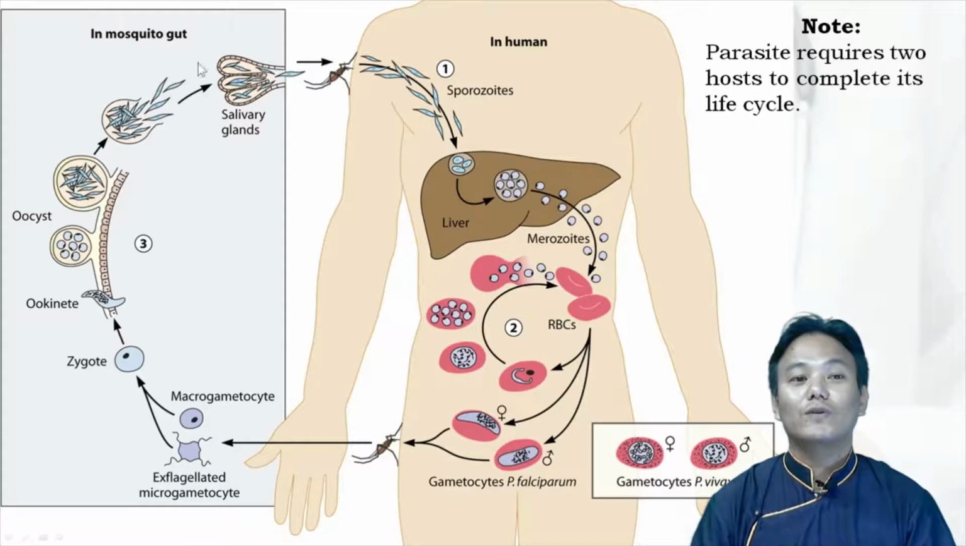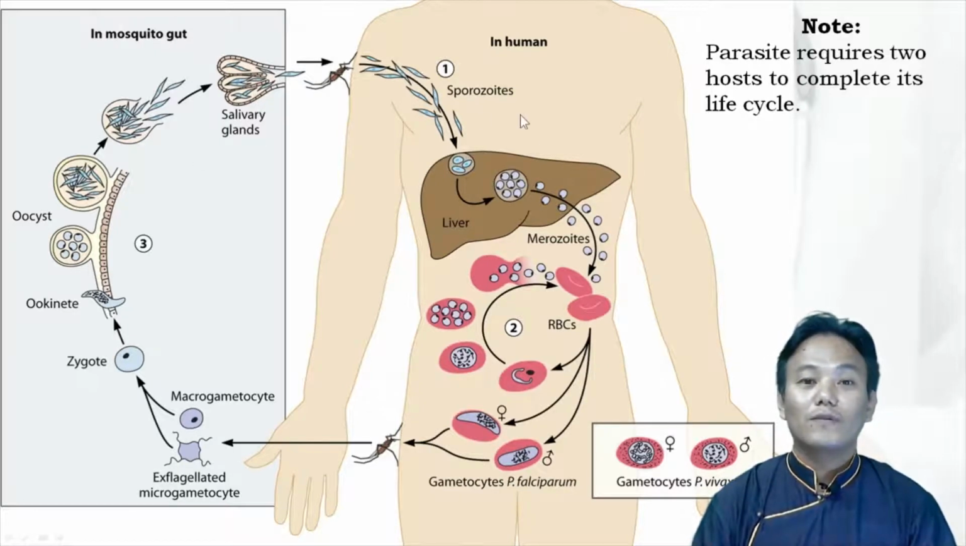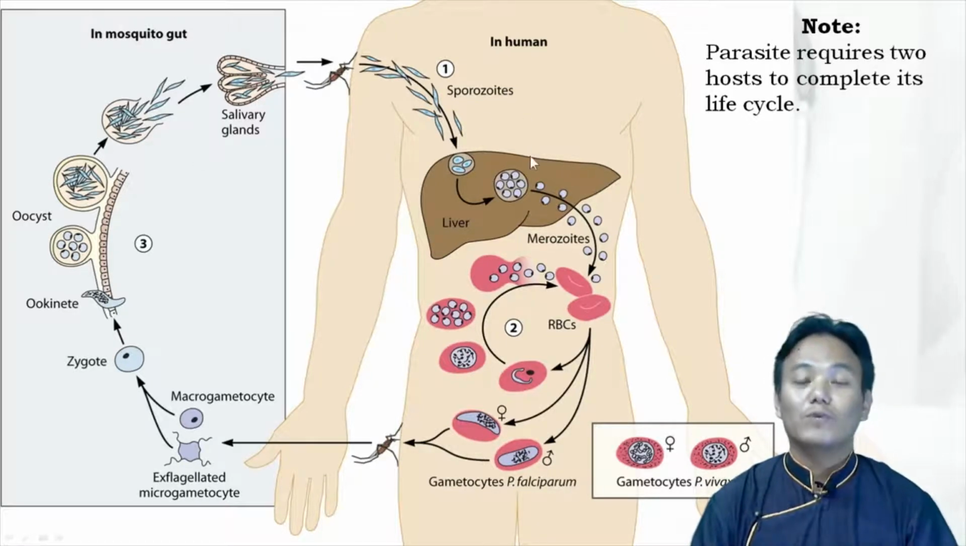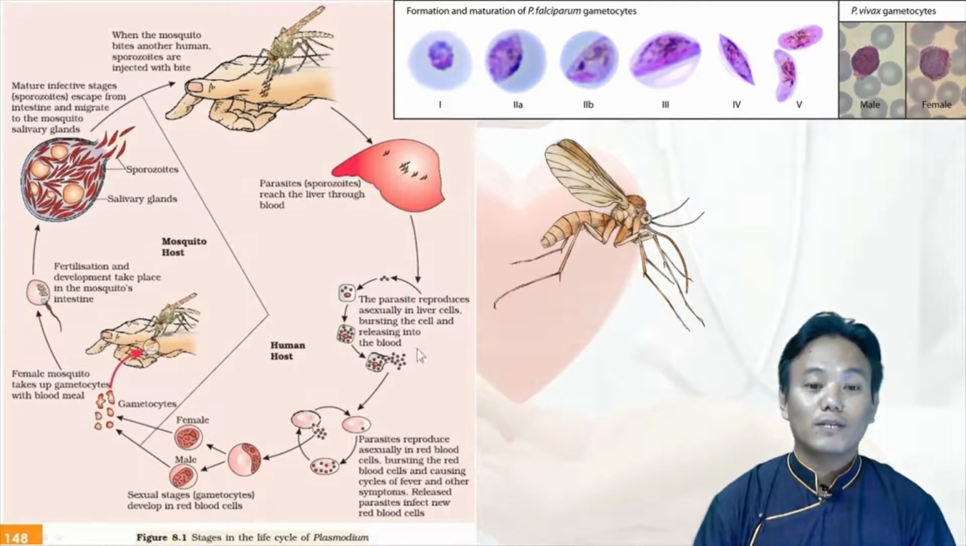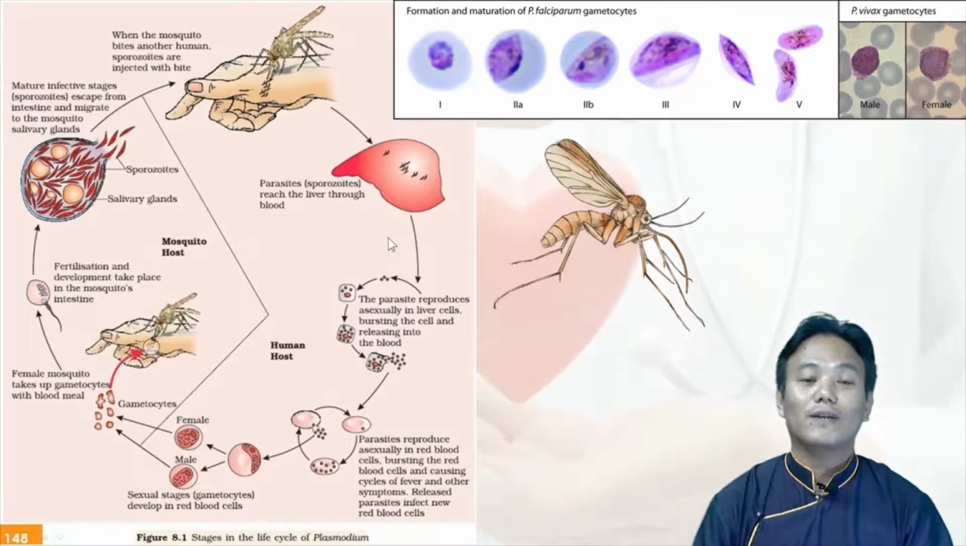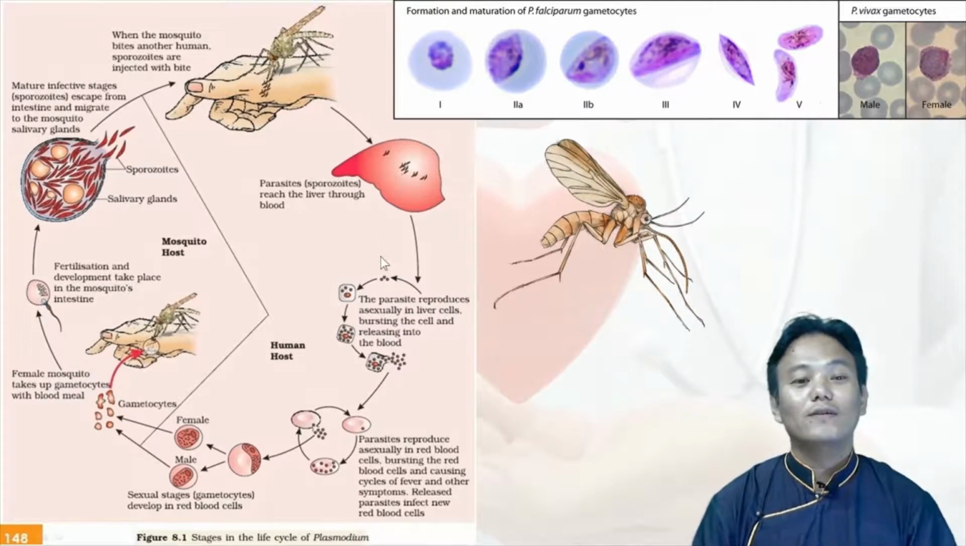Okay, so this is the life cycle of the pathogen, the Plasmodium. In your textbook this particular diagram is given. It's a beautiful diagram, so you can just study it and try to understand the life cycle of the Plasmodium in order to understand the disease itself, malaria. So that is about the life cycle of Plasmodium.